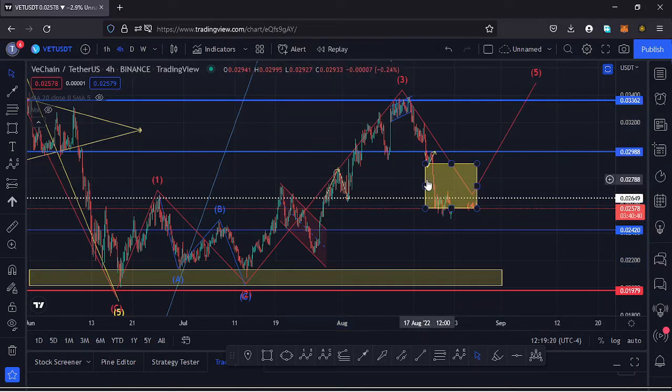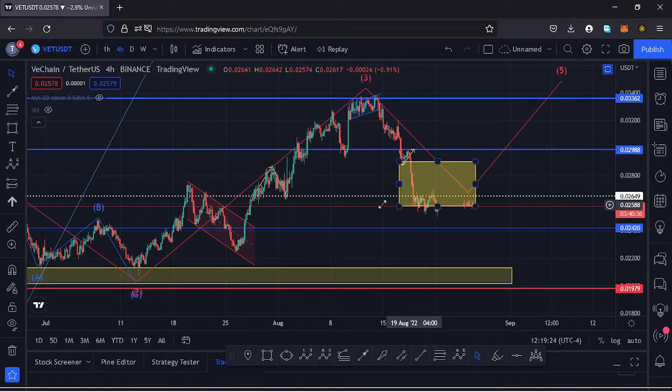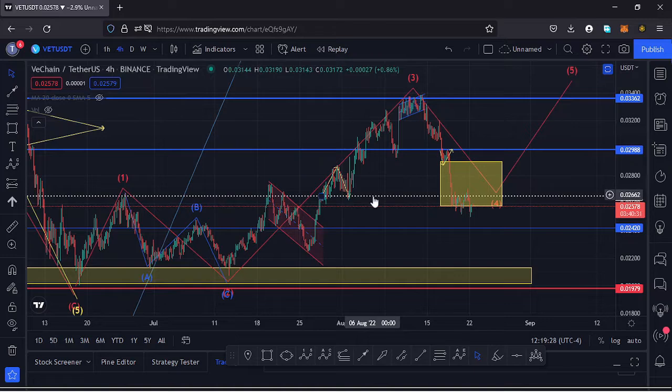And you can see the price of Vechain has maximized that target area, but I also had an invalidation point for that Elliott wave structure here on the charts. For us to invalidate our Elliott wave structure, I expected if we continue seeing lower prices and get to around the $0.026 mark, that will be invalidating our Elliott wave structure here on the charts, which is a move that has played out.